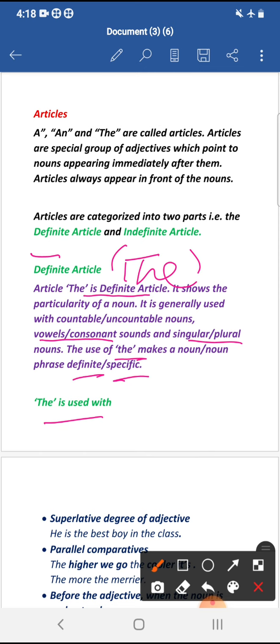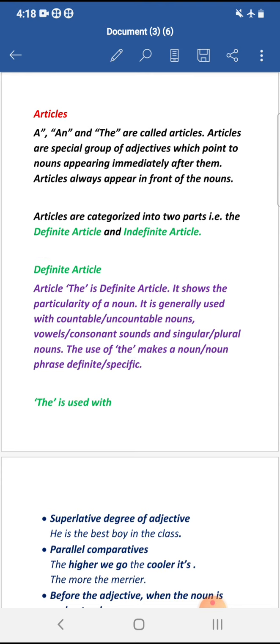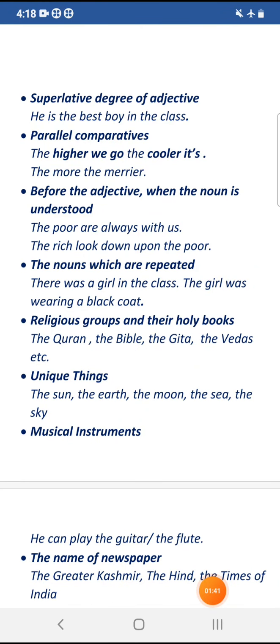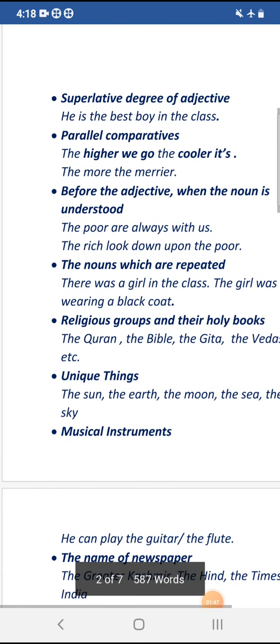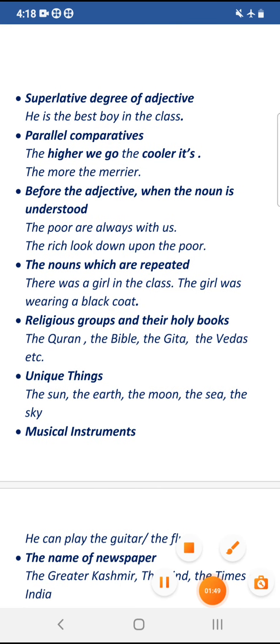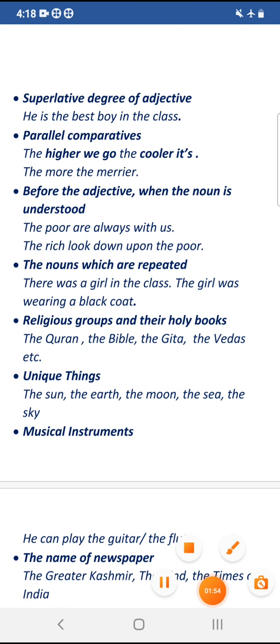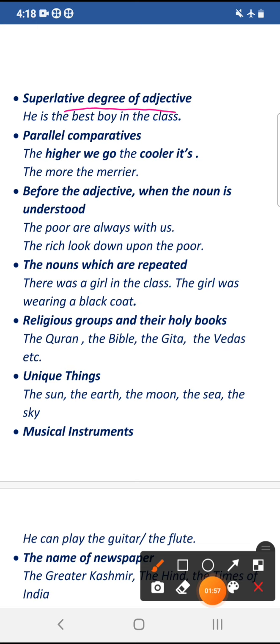कहाँ पर हम इस definite article को यूज़ करते हैं, हम इसके रूल्स पढ़ेंगे डिटेल में कि कहाँ कहाँ इसको यूज़ किया जाता है. So the definite article is used with a superlative degree of adjective. As you know, an adjective has three degrees of comparison: positive, comparative, and superlative. So we use the article the with the superlative degree of adjective.